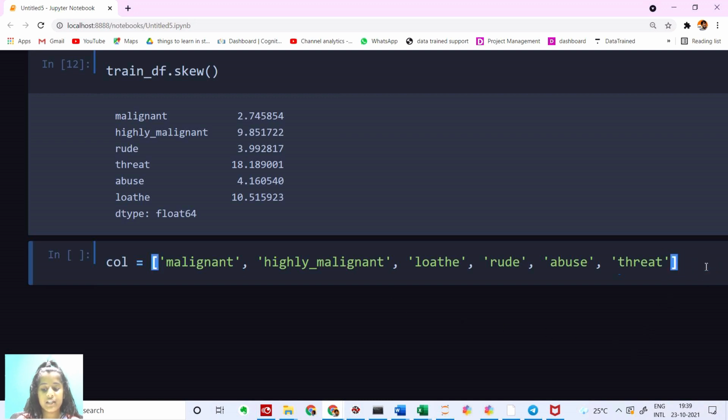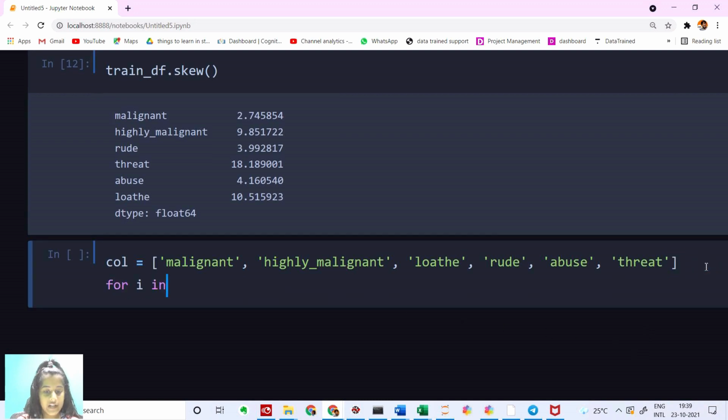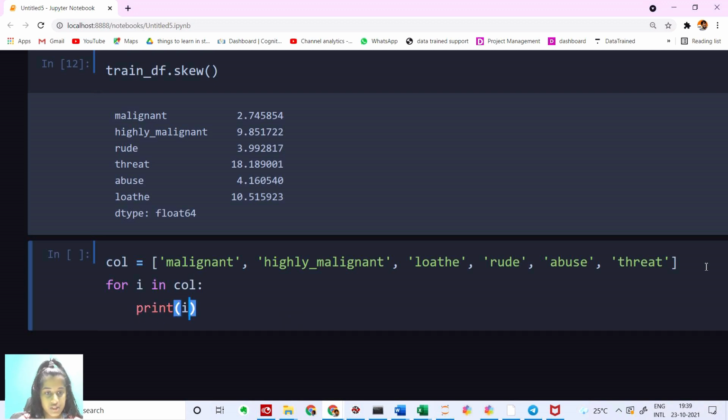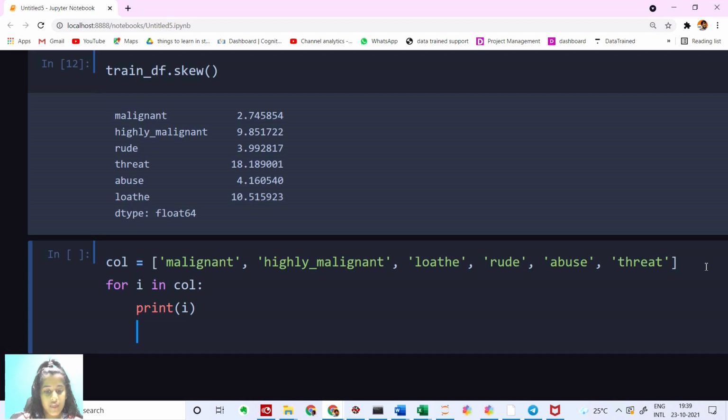And then I'm going to create a for loop. I'm going to say for i in columns, for i in these columns up here, I'm going to print i first. And then I'm going to print the value counts. I'm going to say train_df of i dot value_counts, so of all these columns, every single one gets value counts.